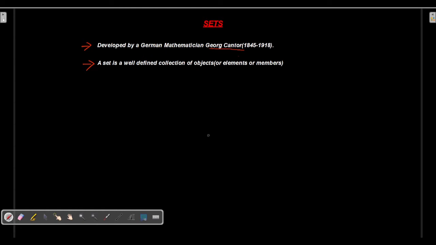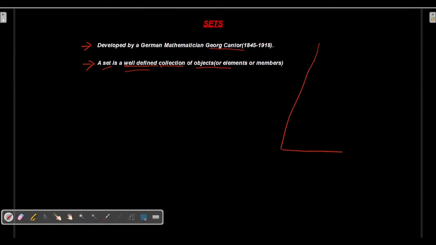A set is a well-defined collection of objects. These objects are otherwise called elements or members of the collection. So for a collection to be a set, it must be well defined. Let us understand this concept using some examples.